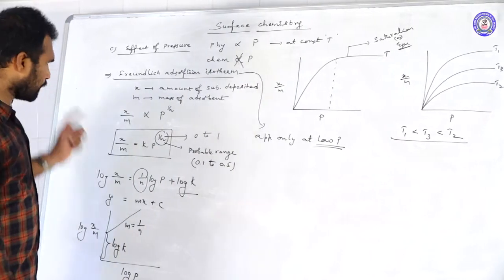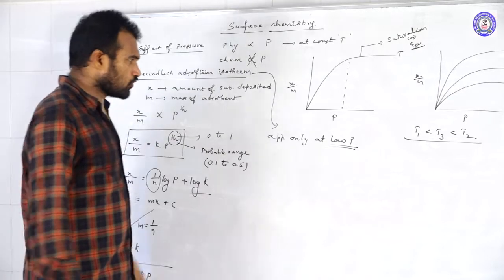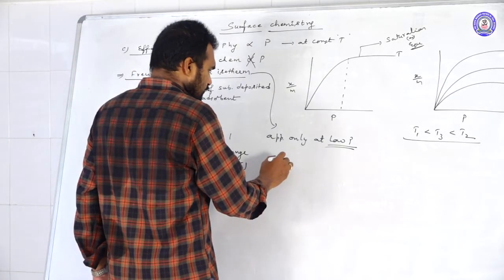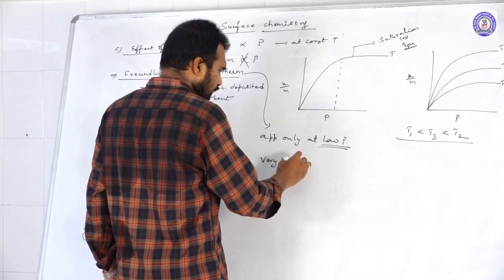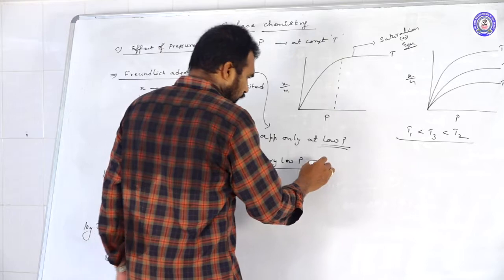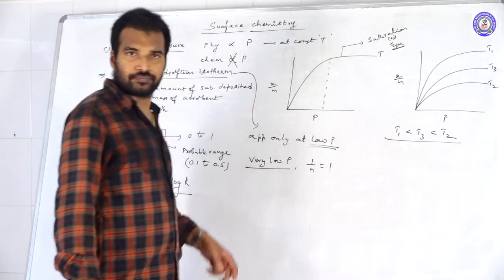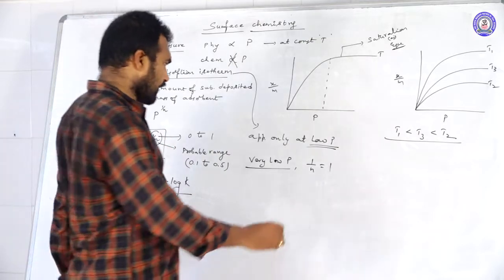Clear? So for example, if you wanted to check, suppose at low pressure conditions, 1 by n value is equal to 1.